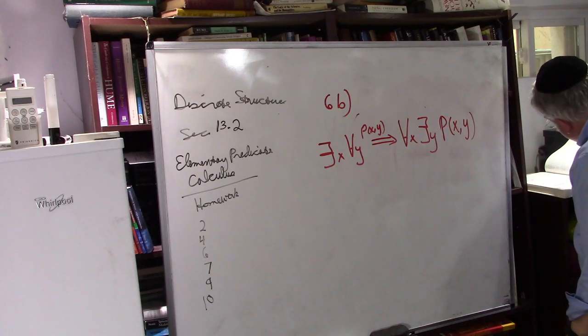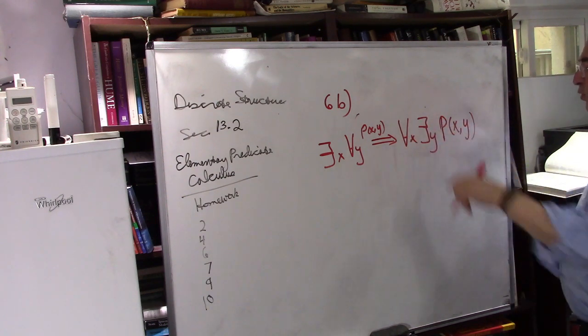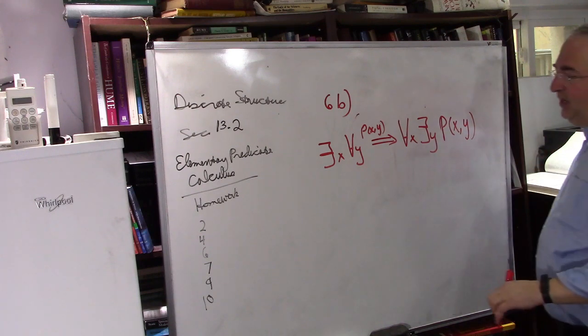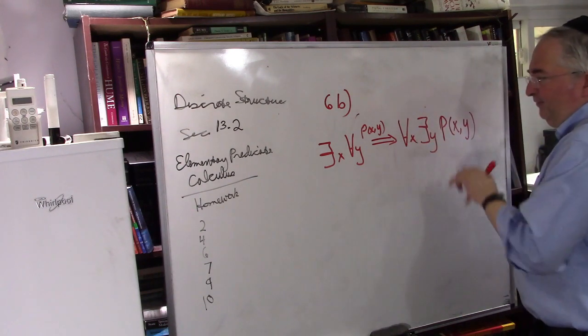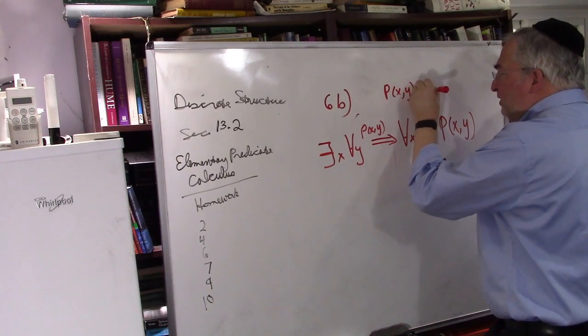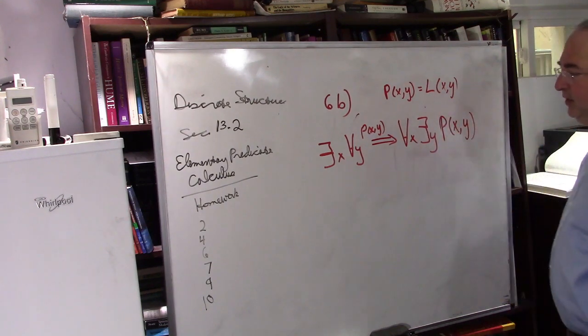They want you to find a predicate p of x y that shows that it's false. We did this already. We said love. So let's say p of x y is equal to love of x y. Okay, x loves y. Look what this says.